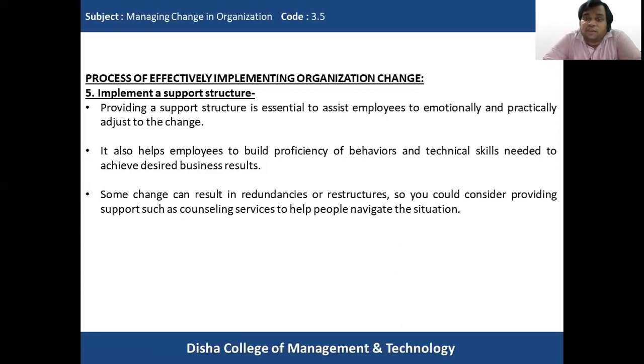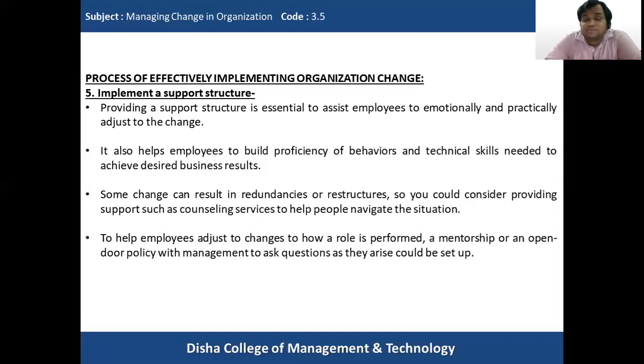So the way of writing in books and manually doing the work will be completely removed because that has become redundant. So this support structure will help in counseling these people, so that they will be able to navigate this situation. It is a troublesome situation for the employees, so they will be able to navigate themselves out of it. So proper implementation of the support structure is required.